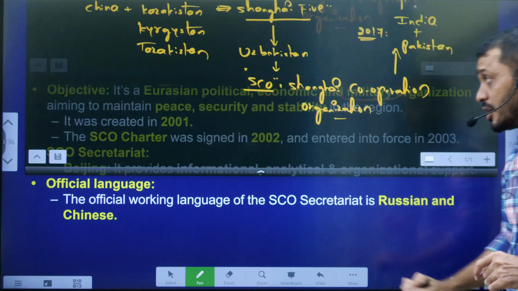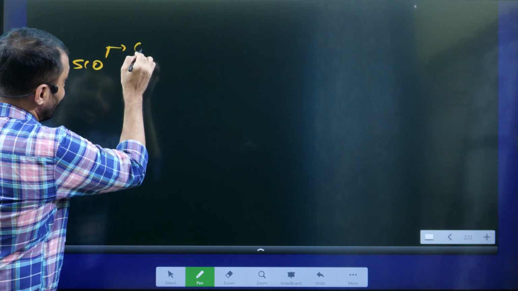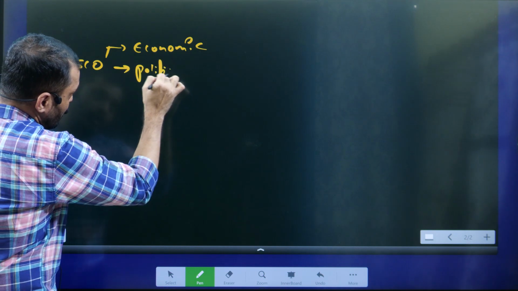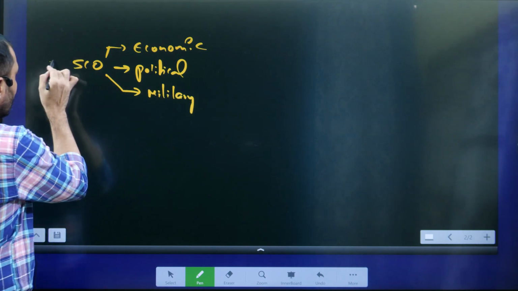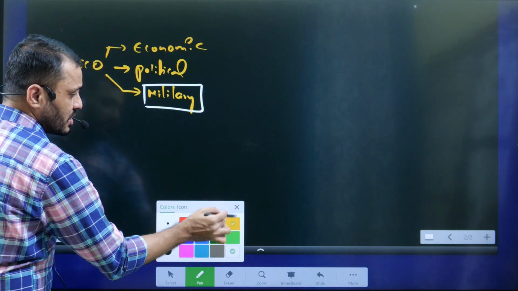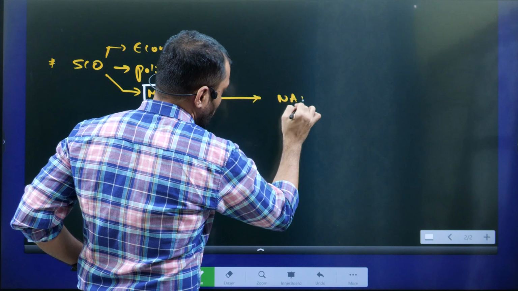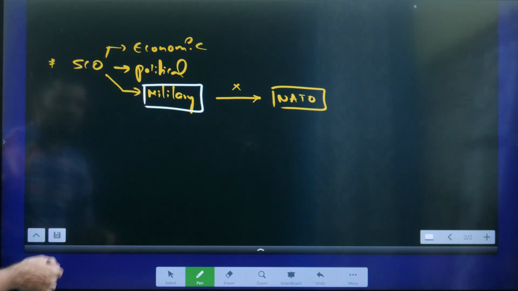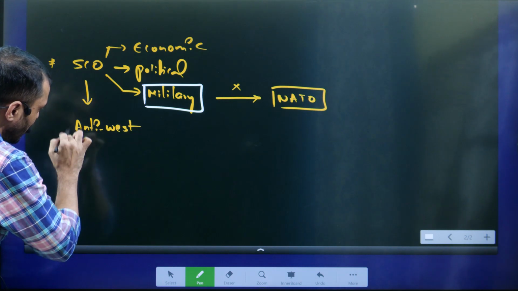Very, very important. Here you have to understand the SCO's basic purpose: the economic one, the political one, and the military one. Because of this military cooperation, it is generally seen as a counter to NATO, because the SCO is becoming more of an anti-West, that means anti-Western powers, organization.